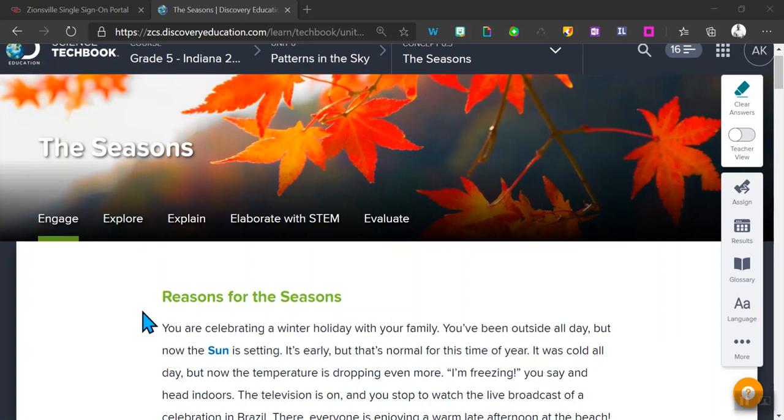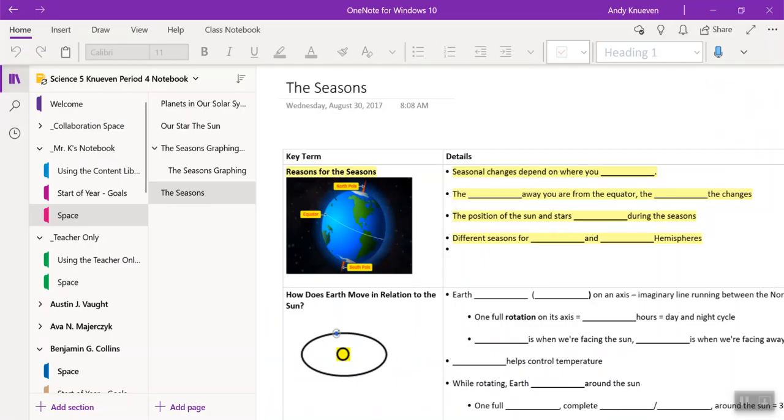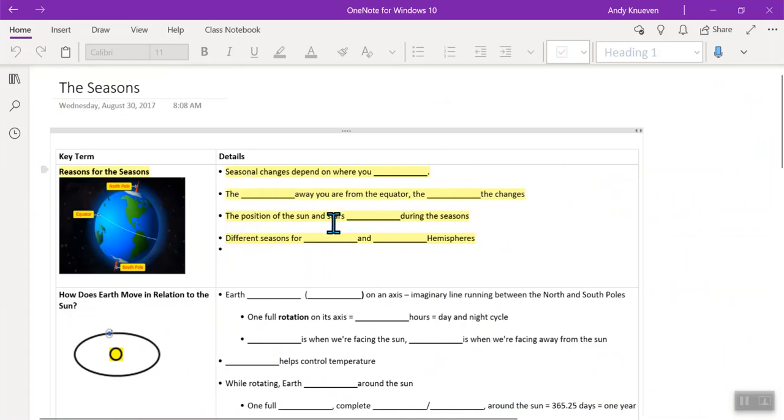All right, so in this lesson, we're going to be talking about the seasons, and we're going to be reading through the seasons, checking our engage section here in our notes, and then also getting started on the explore section. So within OneNote here, you should have started the seasons here. Now, if you haven't, that's fine. We're going to be talking about it together as well. So the first thing we're going to be looking at is that seasonal changes depend on where you live. So let's go ahead and get started.